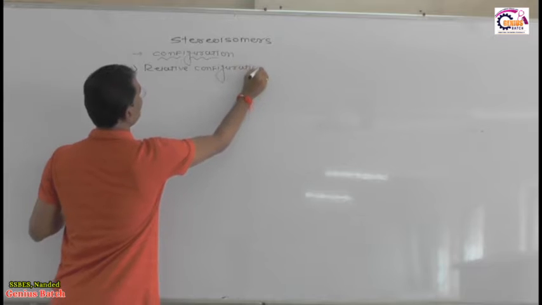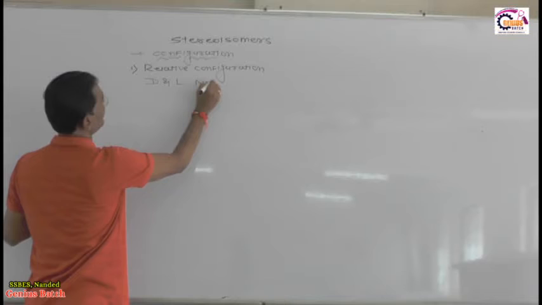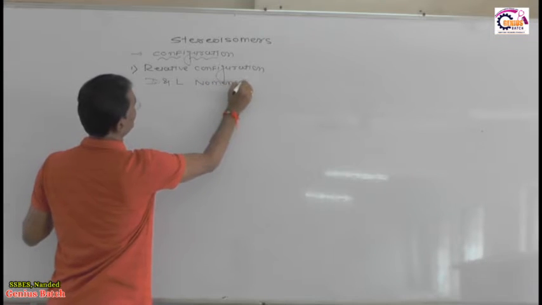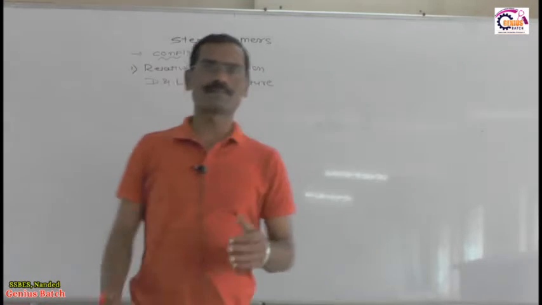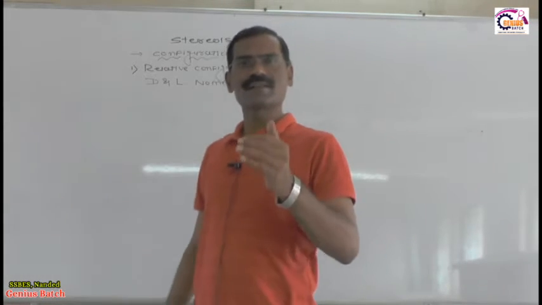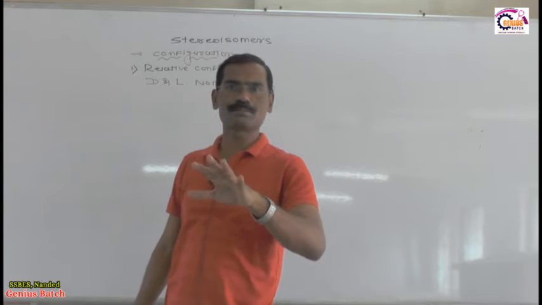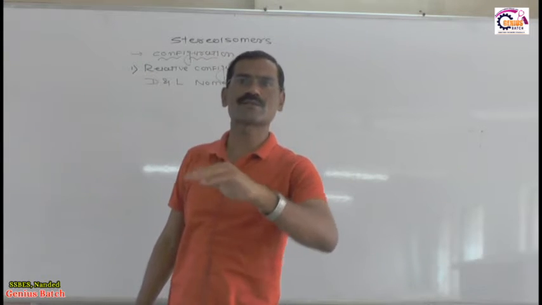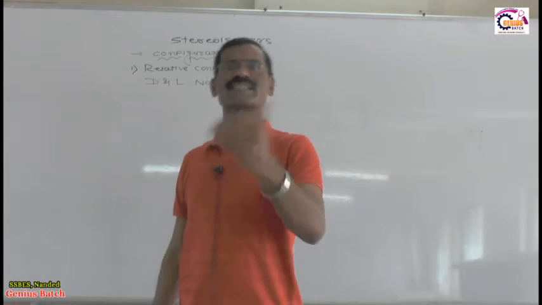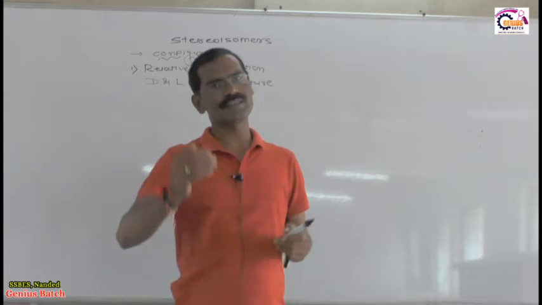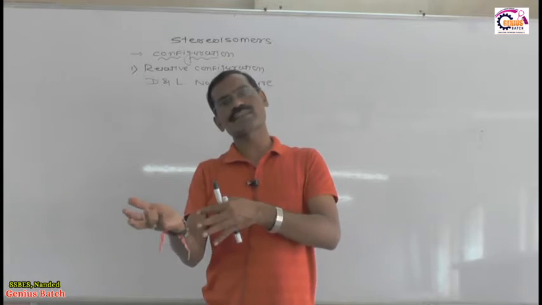Relative configuration is also called capital D and L nomenclature. What is the importance of capital D and capital L nomenclature? You know very well the meaning of dextrorotatory. Dextro means when the plane of PPL is rotated clockwise, that is to the right hand side, then such an isomer is called dextrorotatory. And when the plane of PPL is rotated anti-clockwise, then that isomer is called laevorotatory.